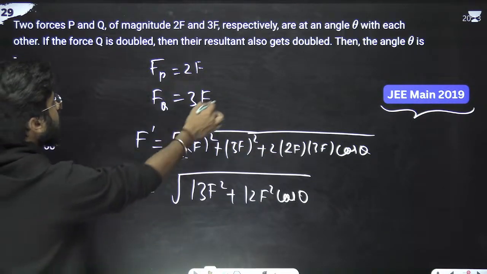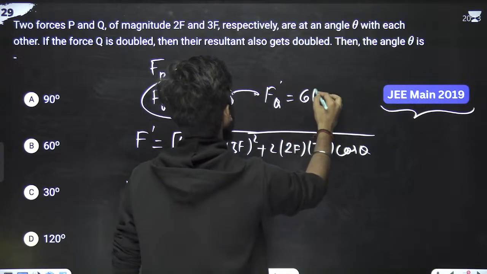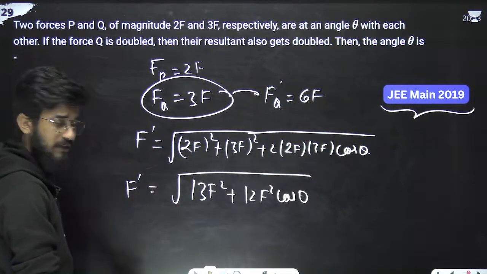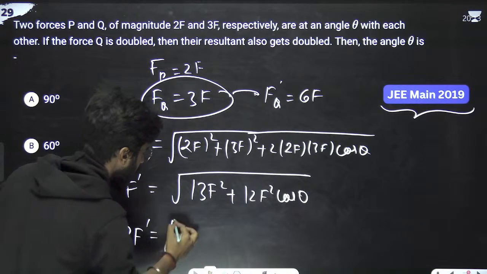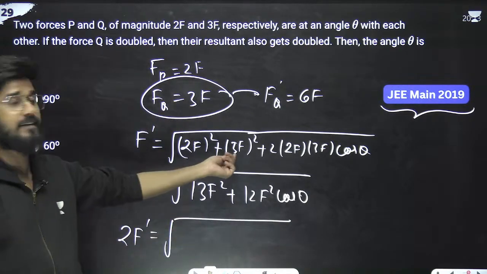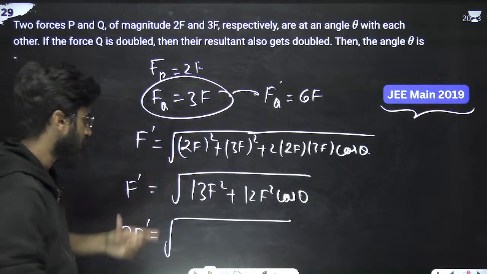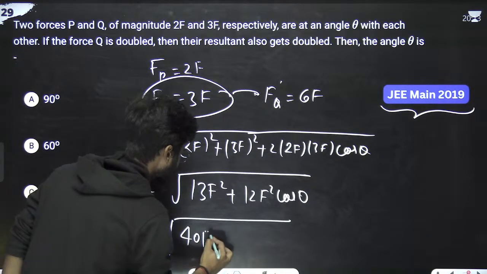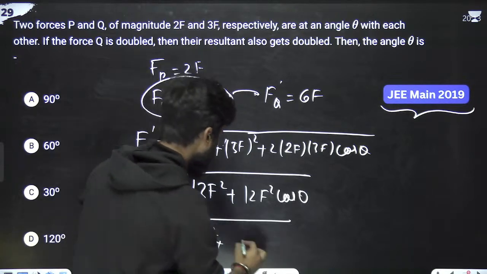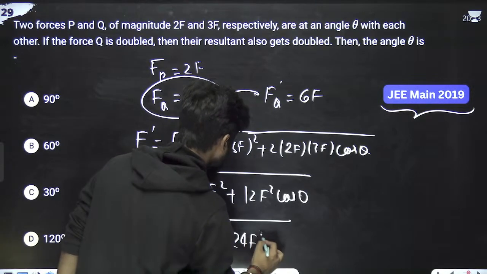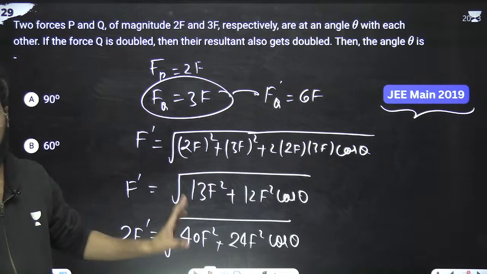So Q is what? This. So if F dash, Q is what? 6F. So F dash also gets doubled, means 2F dash, that is equal to what? Root, there will be 6. So 6 square means 36. 36 plus 4 means 40. So 40F square plus here 6 4s are 24. So 24F square into cos theta. Great. Done till here. Okay.